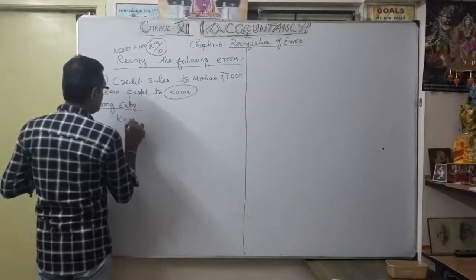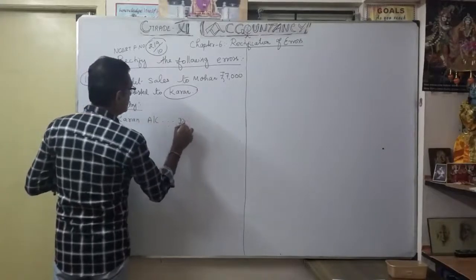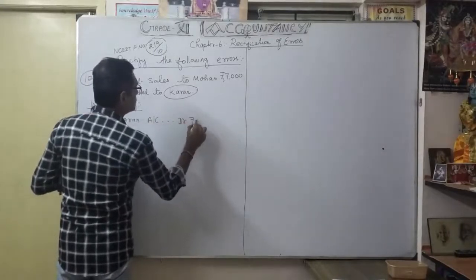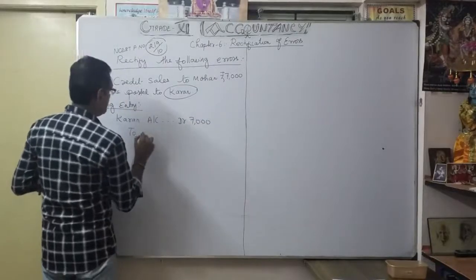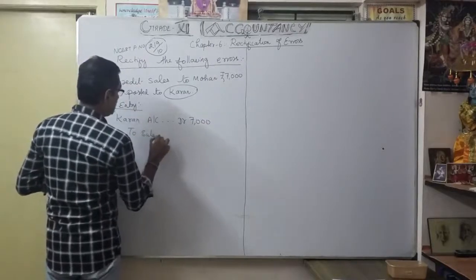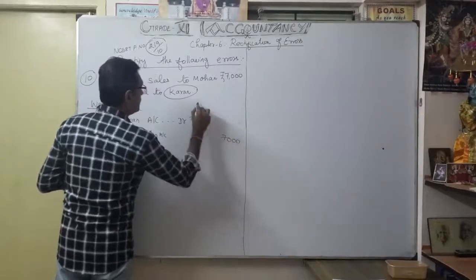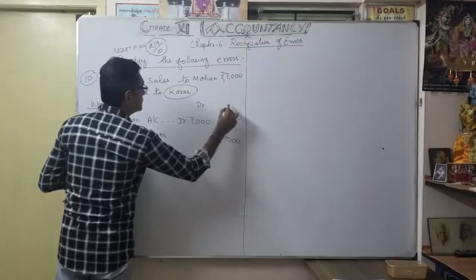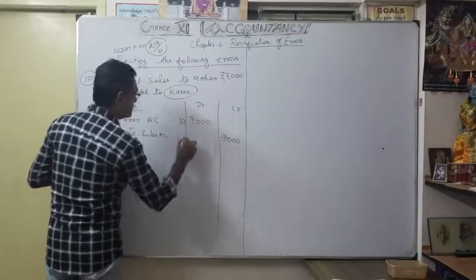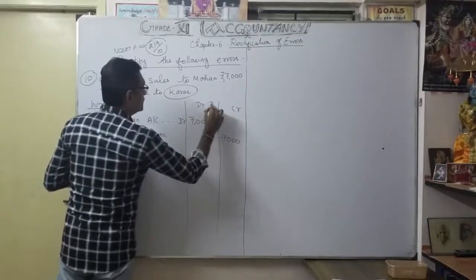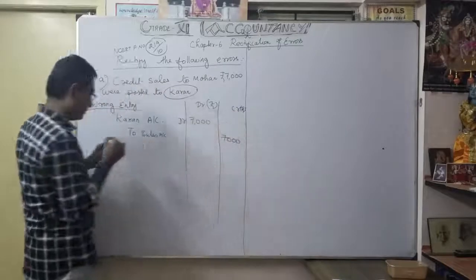Current account debtor 7,000 to sales account as a credit sale. Sales account 7,000. So you have to draw a line, very important. You understood now?